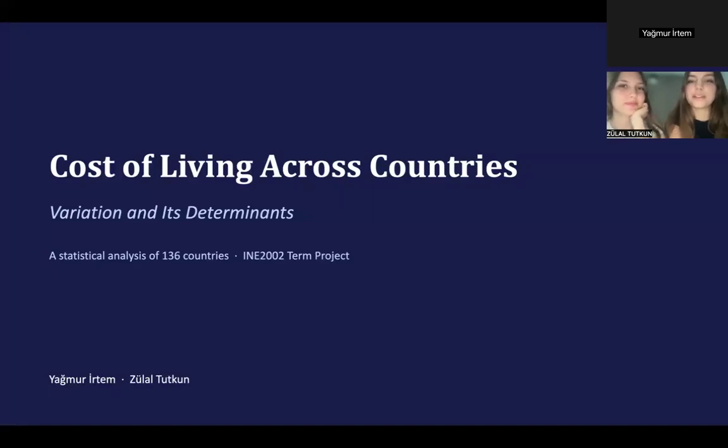Today we'll present our statistics project on the cost of living across countries. Our starting point is simple. A student thinking about moving abroad naturally asks two questions: What makes a country expensive, and which regions are more expensive? We answered these questions using real data from 136 countries.